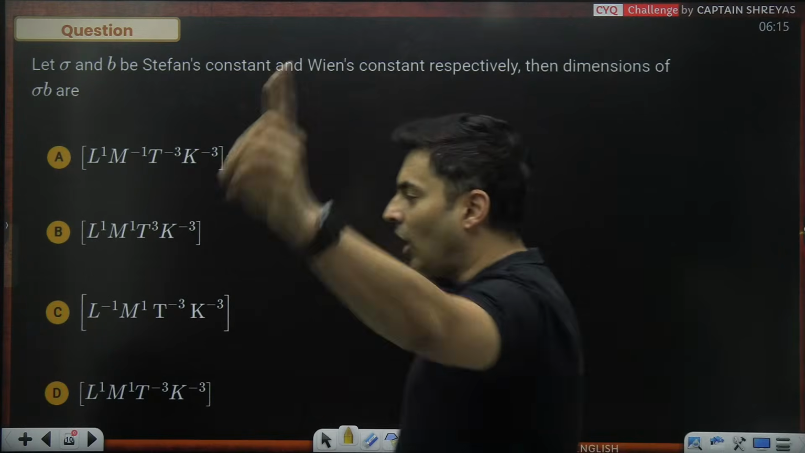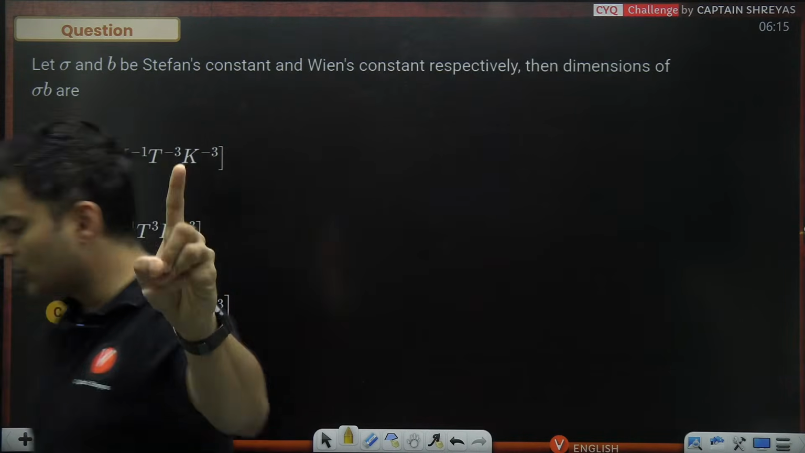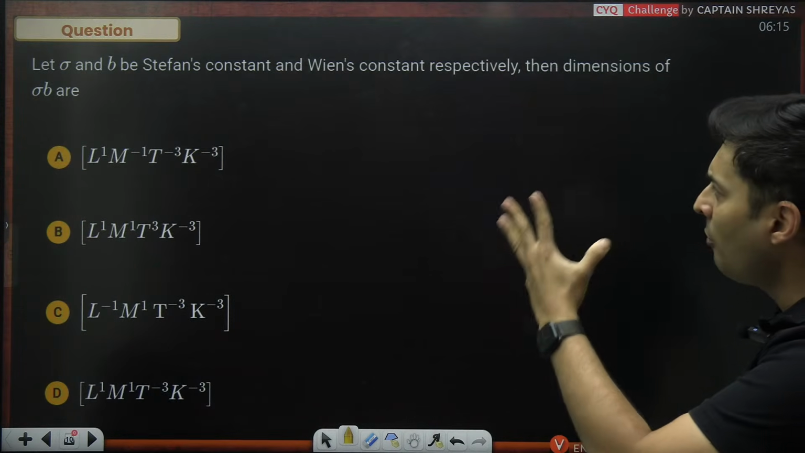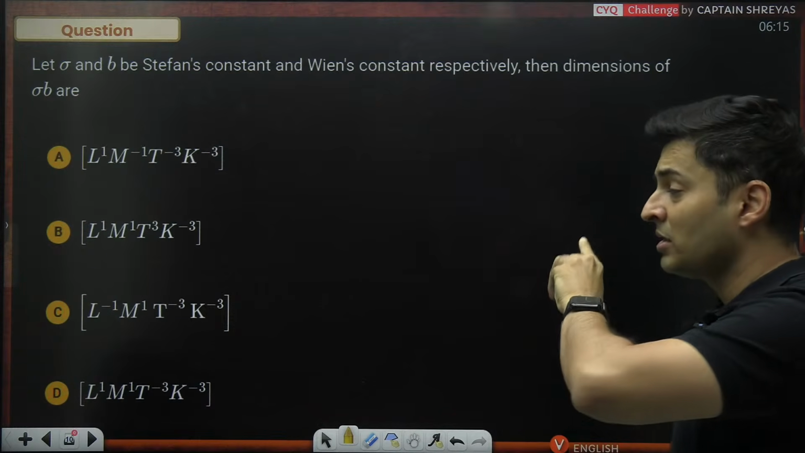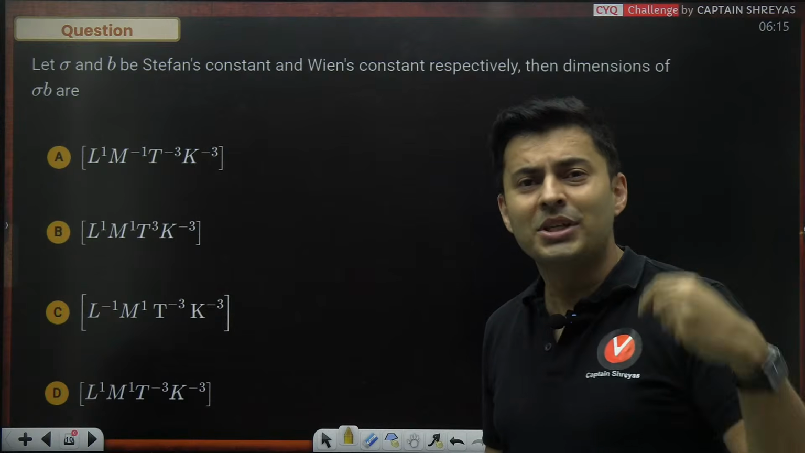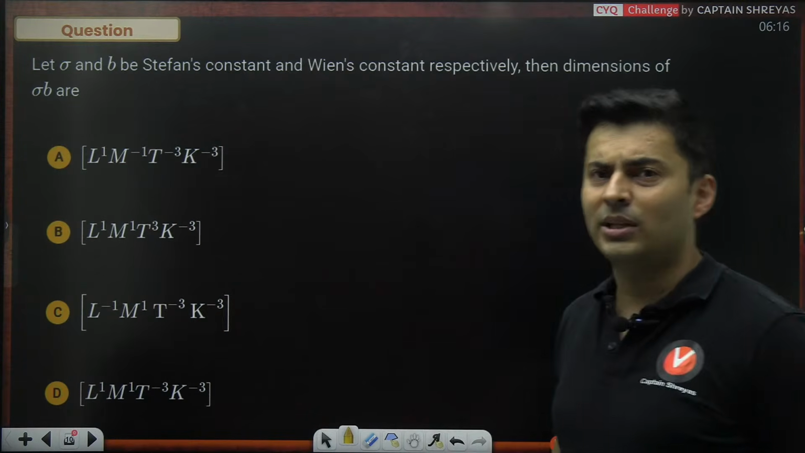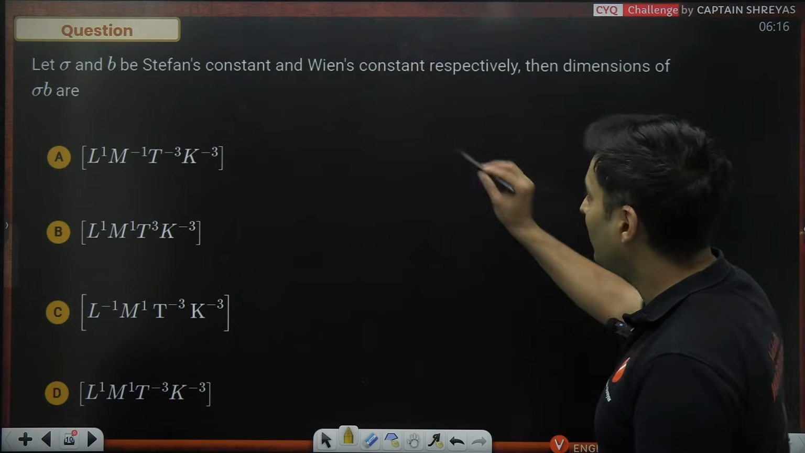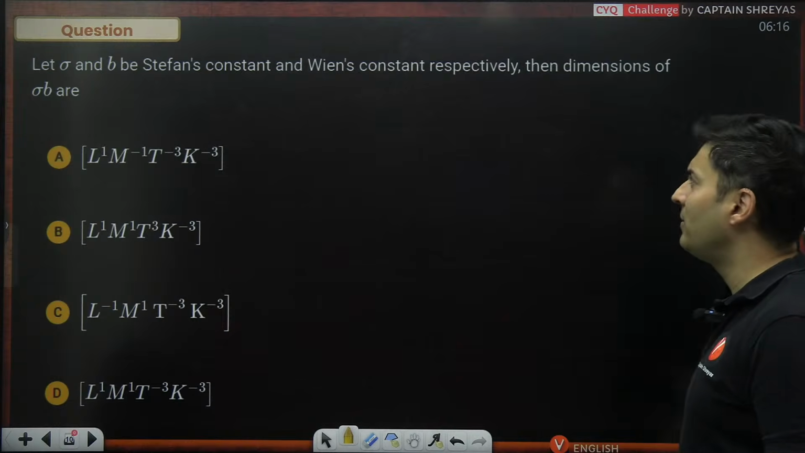Here it comes on dimensions. A lot of times JEE Mains has been asking just questions on dimensions. All fresh questions for you. Sigma and B are Stefan's constant and Wien's constant. So they sometimes combine it with some other chapter. Just because it's units and dimensions doesn't mean it cannot be related to another chapter. And if you do not know heat transfer, then you will be stuck, because these constants are coming from the heat transfer chapter of 11th standard.